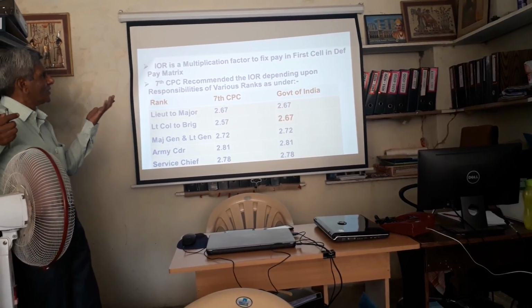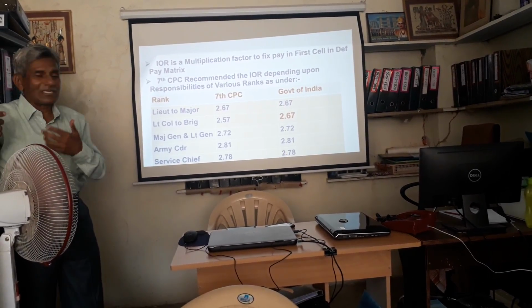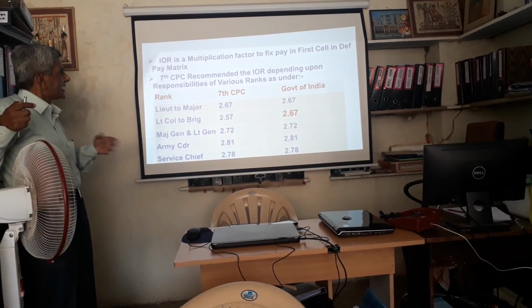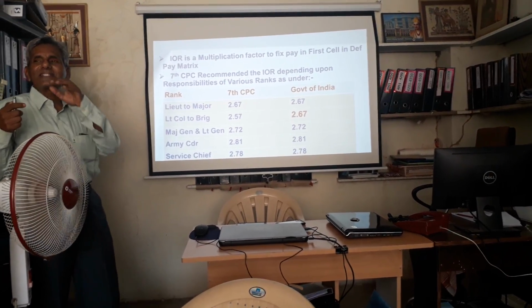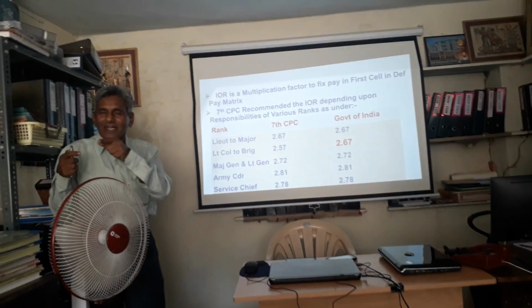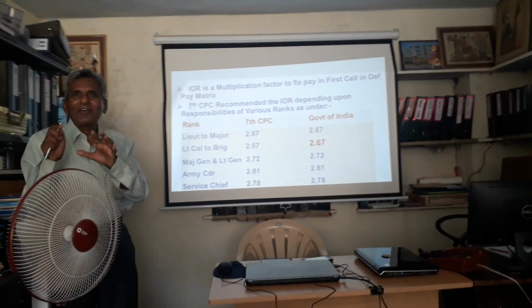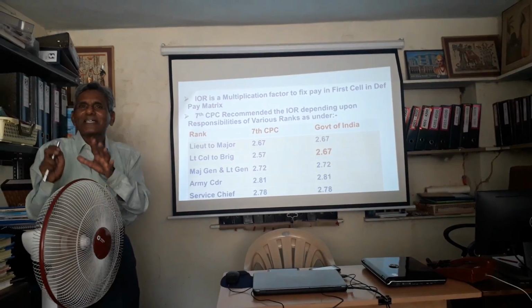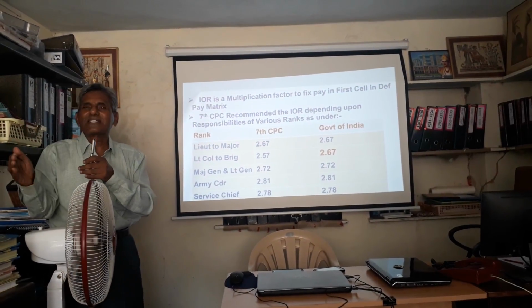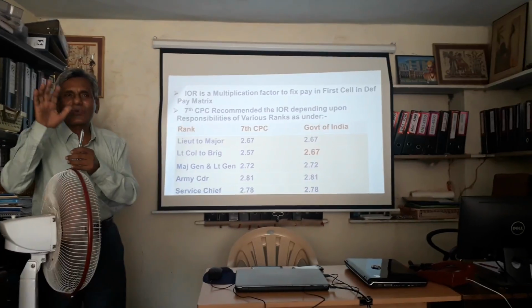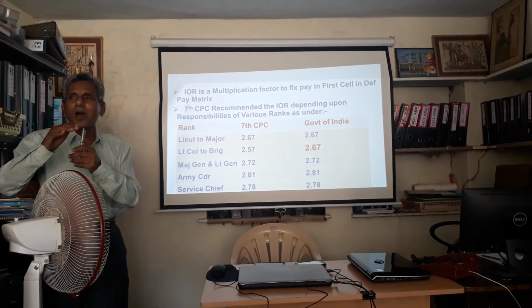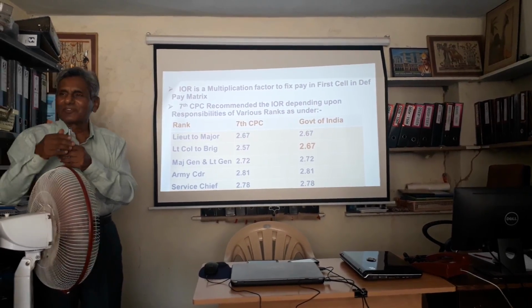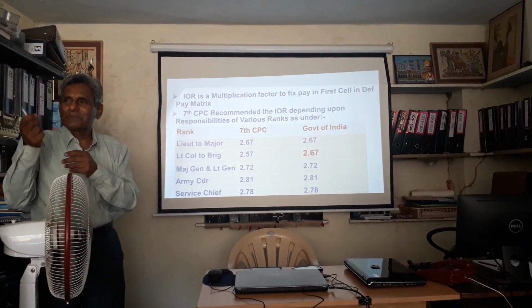Now 7th CPC recommended the IOR depending upon the responsibilities of your particular rank and appointment and your accountability. The 7th CPC recommended 2.67, 2.57 for various ranks, whereas when this was applied, the pay of a serving lieutenant colonel, colonel, brigadier and their equivalents in the Navy and Air Force was much lower than their counterparts in the Central Armed Police Forces like BSF, Assam Rifles, ITBP and SSB.